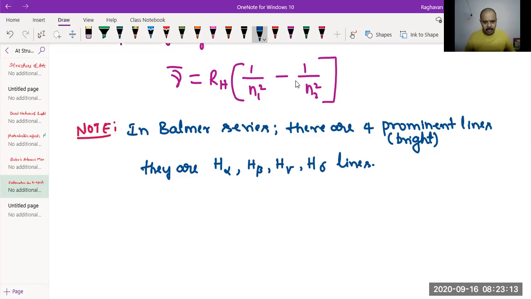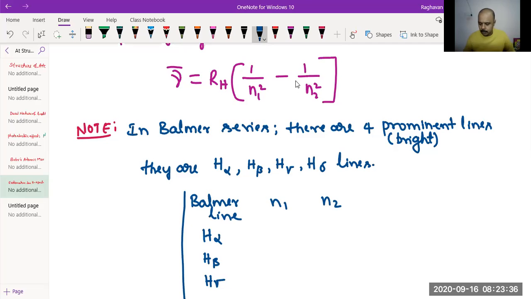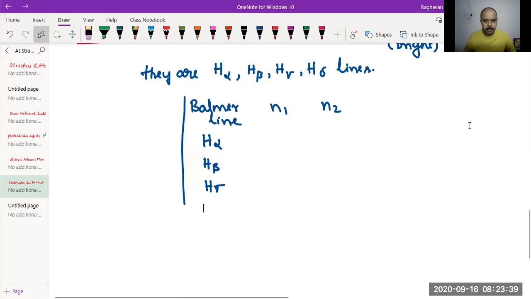I'll give you this table. You need to just remember. It's not very difficult. So Balmer line, N1, N2. H alpha, beta, gamma, then H delta. It's called delta.